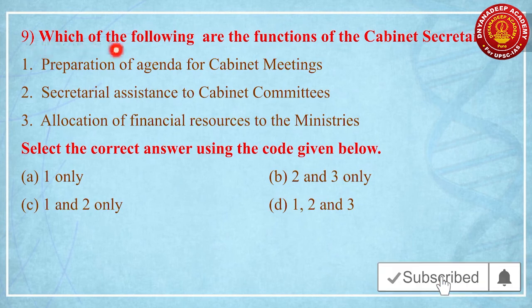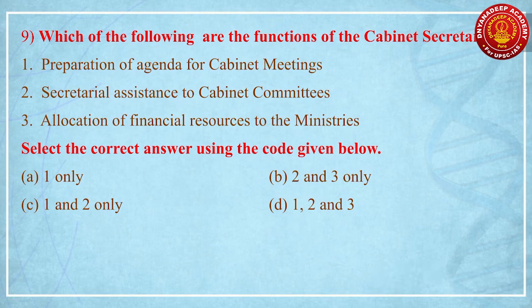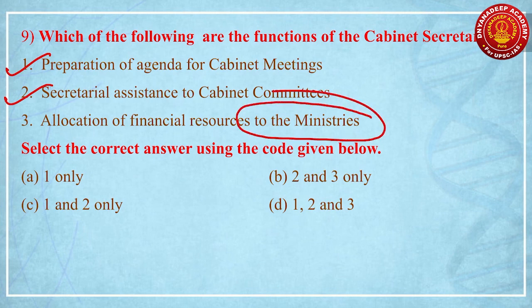Ninth question: which of the following are the functions of the Cabinet Secretariat? This is an offbeat question; normally UPSC does not go for these kinds of questions. First, preparation of agenda for the cabinet meetings; second, secretarial assistance to the cabinet committees; third, allocation of financial resources to the ministries. Select the correct answer using the code given below. 1 only, 1 and 2 only, 2 and 3 only, 1, 2 and 3. What is the correct answer? The correct answer is 1 and 2. Allocation of financial resources to the ministries is made by the Finance Ministry. It is not this, so the third is a blunder and automatically this option is gone. The correct option is 1 and 2 only, right?